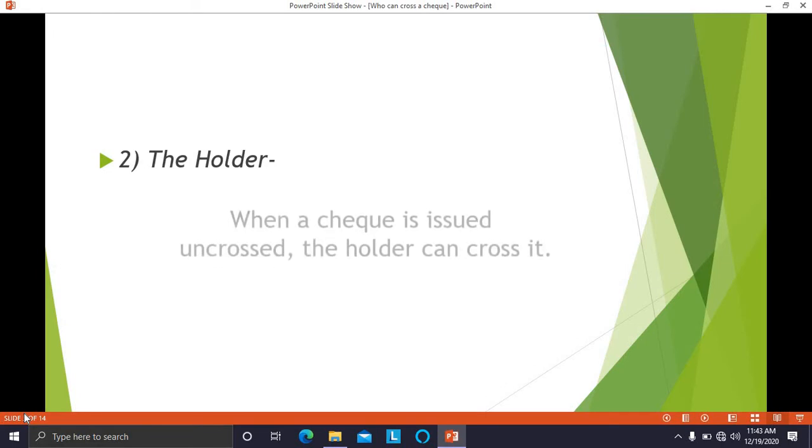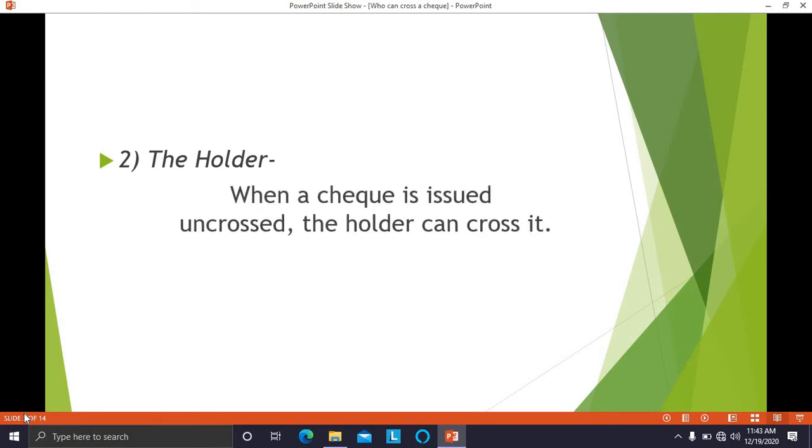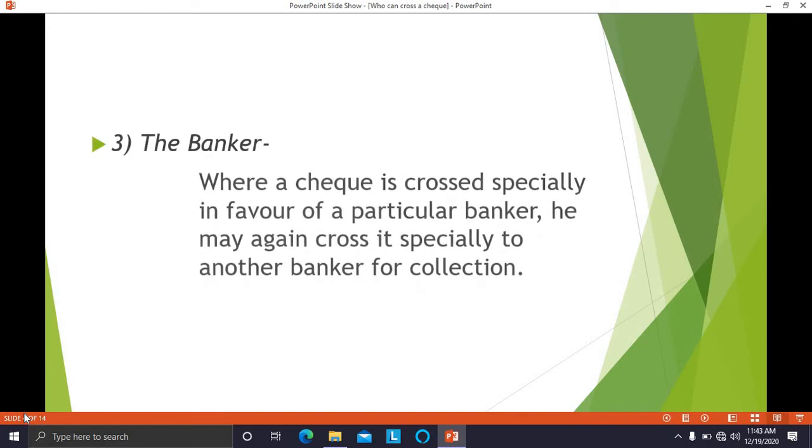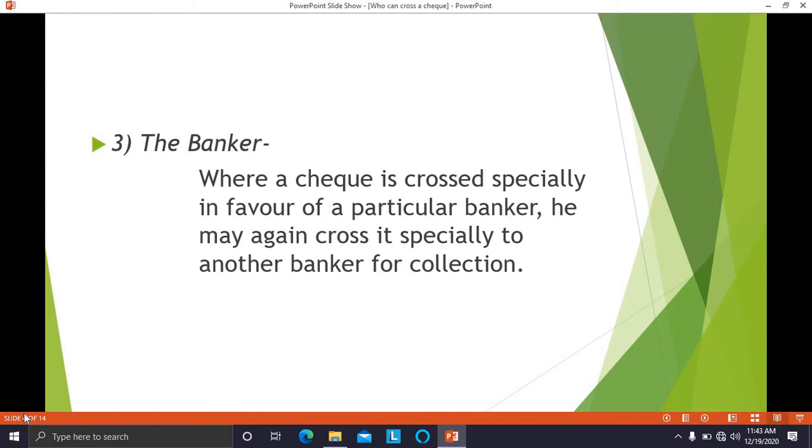Who is the second authorized person to cross the check? The holder of the check. When a check is issued to the holder uncrossed by the drawer, then the holder can cross it. Then the next person, the banker. When a check is crossed specially in favor of a particular banker, he may again cross it specially to another banker for collection. So the check can be crossed either by the drawer, if not by the drawer then the holder, and if not, then by the banker.